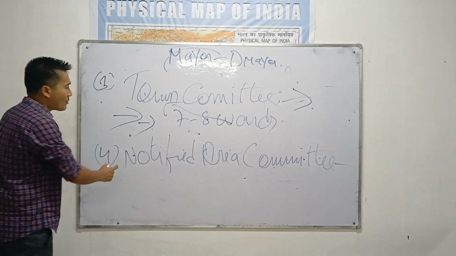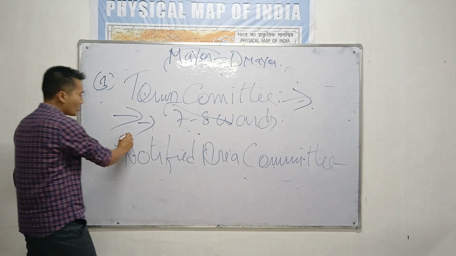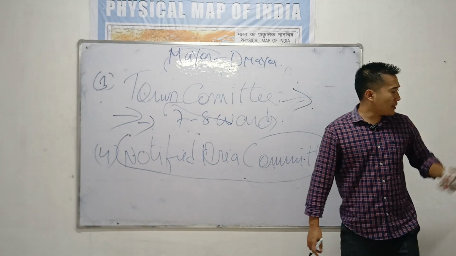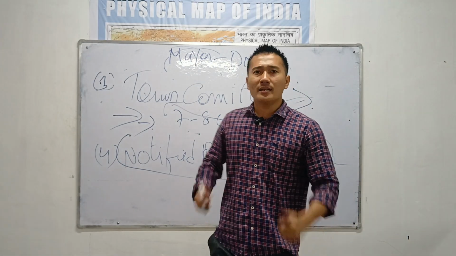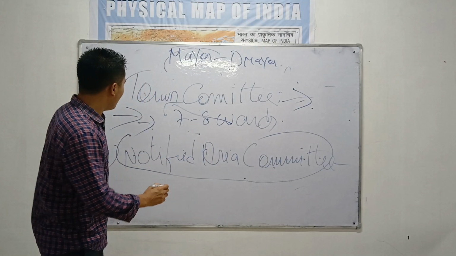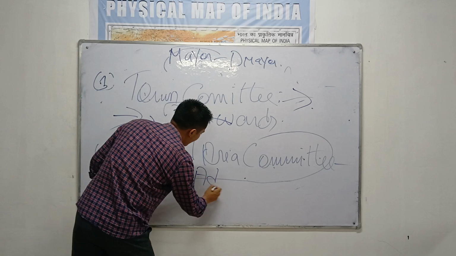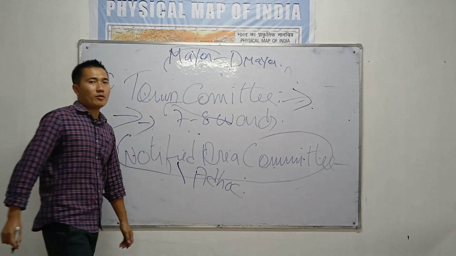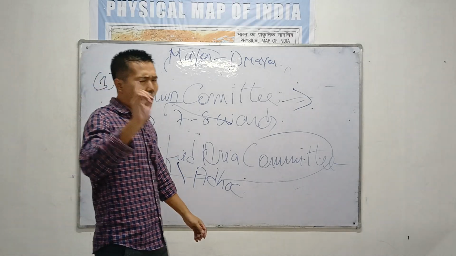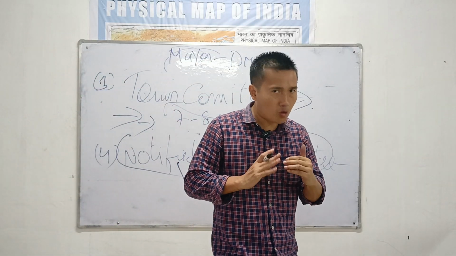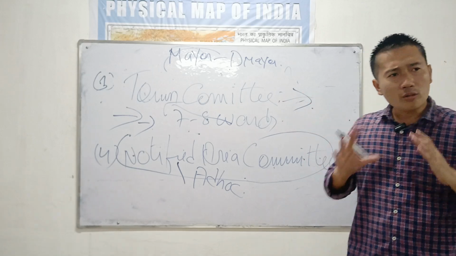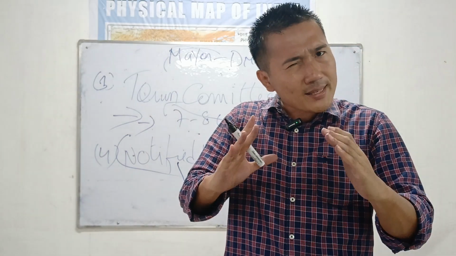The fourth type of urban local government is the notified area committee. Notified area committee is another type of urban local government, but only for temporary. Remember, it is the only ad hoc committee which you will ever find in the 74th Constitution Amendment. Notified area committee is the only ad hoc body, only for a short period of time, under the 74th Constitution Amendment. What is this notified area committee? Notified area committee means a fast developing area.